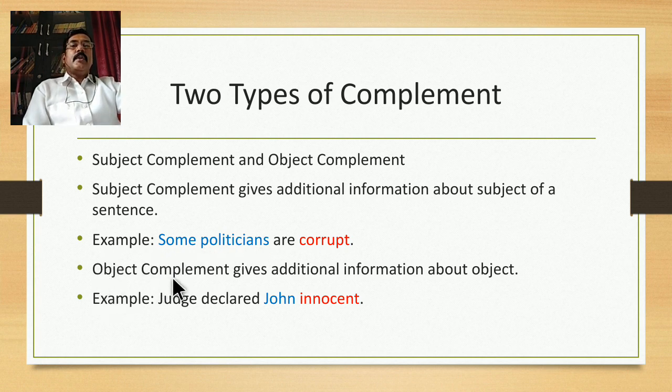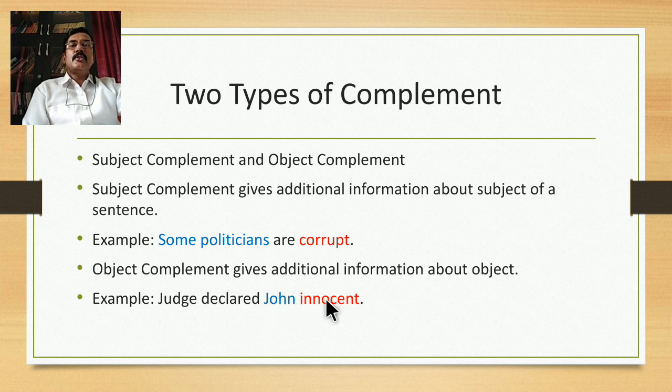Object complement gives additional information about the object. Very simple. Subject complement is related to the subject. In the same way, object complement gives additional information about the object. For example, judge declared John innocent. So here judge is the subject, declared is the verb, John is the object, third position, and innocent is a quality of John.